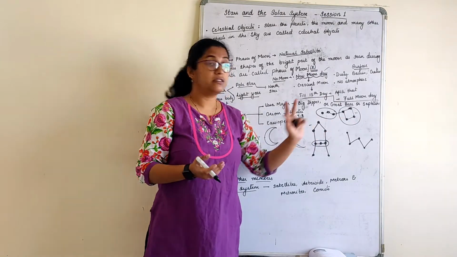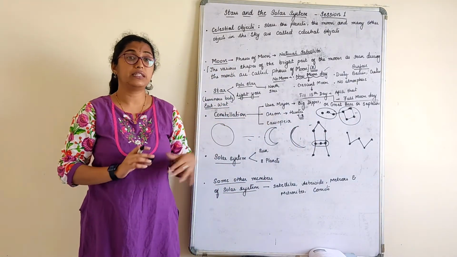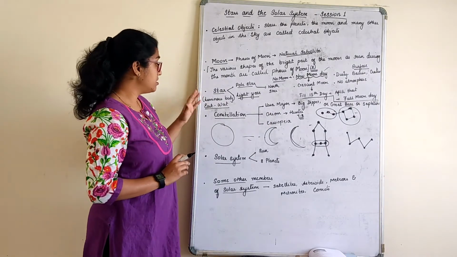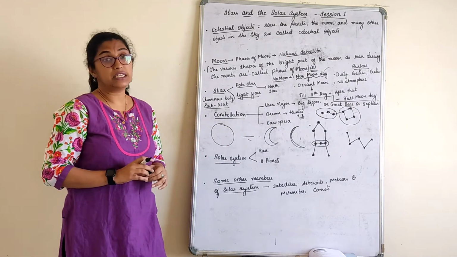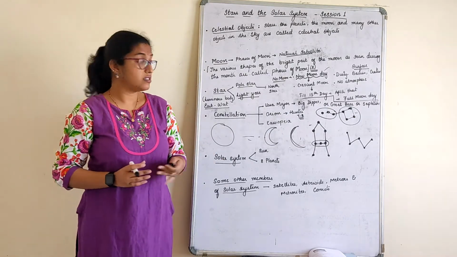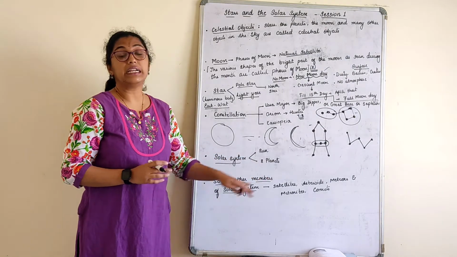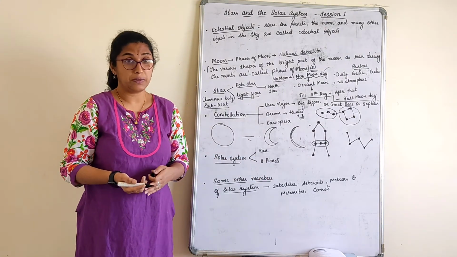So Cassiopeia is in the shape of a W, which is usually observed in the night sky. So this is about the constellation. Now the next part is the solar system. What does the solar system consist of? The solar system consists of the Sun and its 8 planets which move around in different orbits.